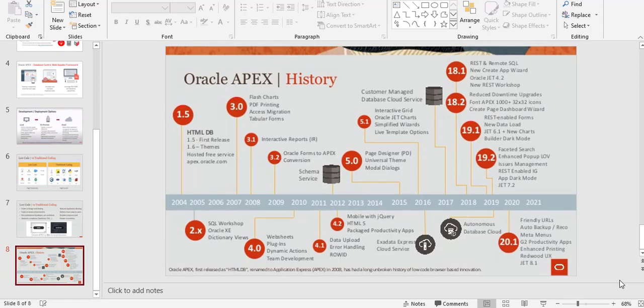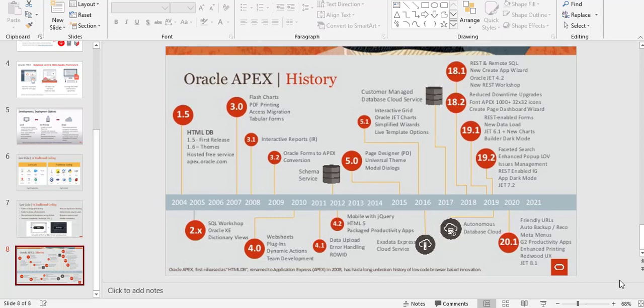Guys, now we will have a short discussion on Oracle Apex history. As you can see in this picture, Oracle Apex versions start from 1.5 and go to the latest version, 20.1. The first version, 1.5, was called HTMLDB.